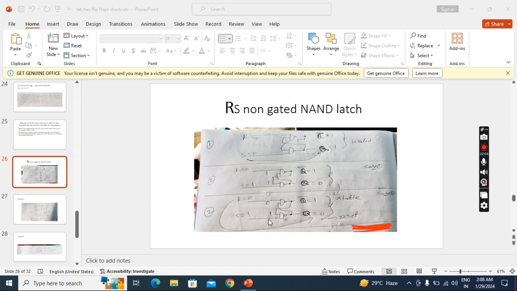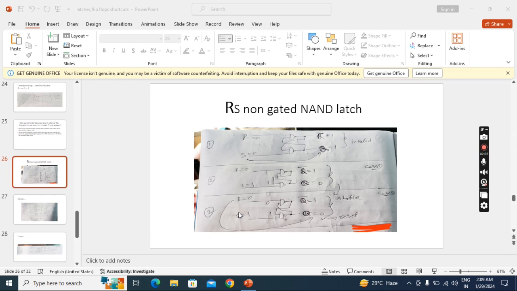So when I apply R equal to 0, S equal to 1, what am I getting? Q 0. In the first lecture in SR, when I take S equal to 1, R equal to 0, what did I get? Reset, Q 0. Here also I got the same, right?